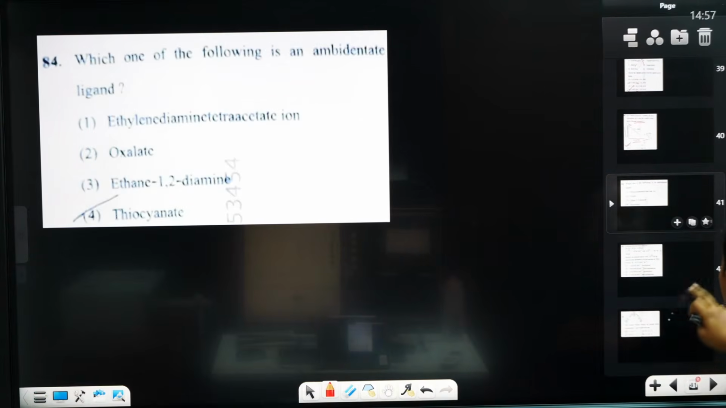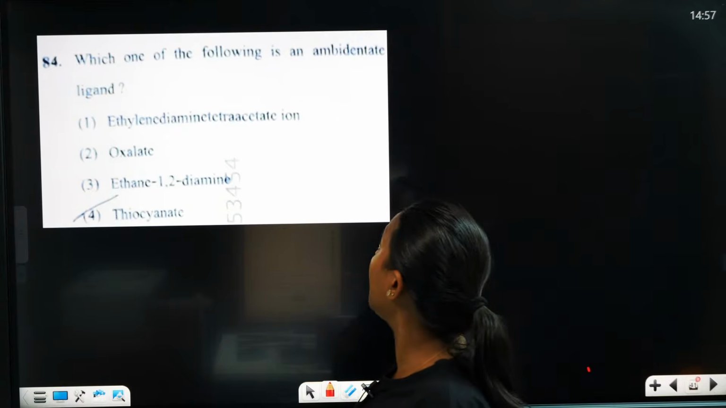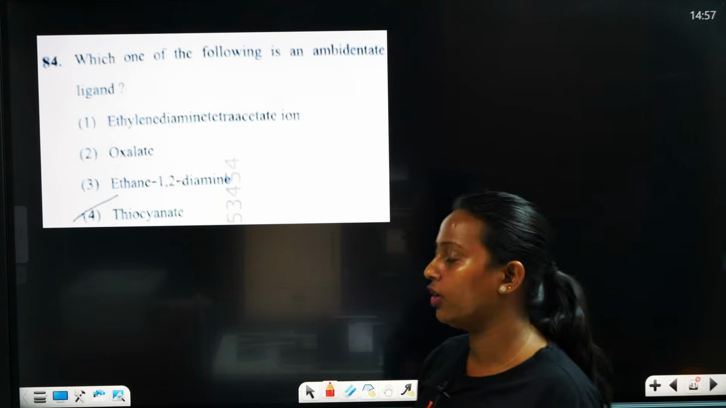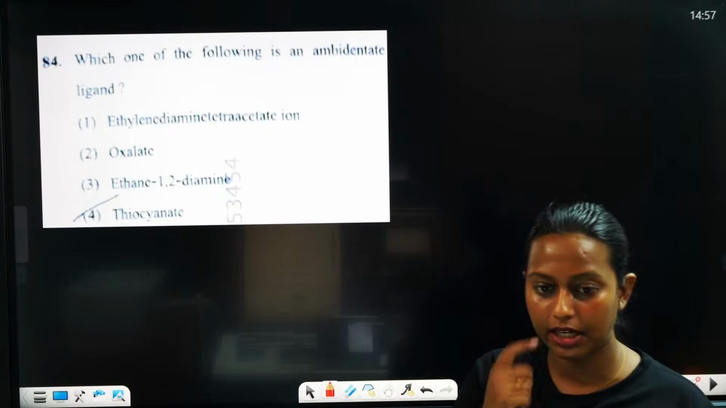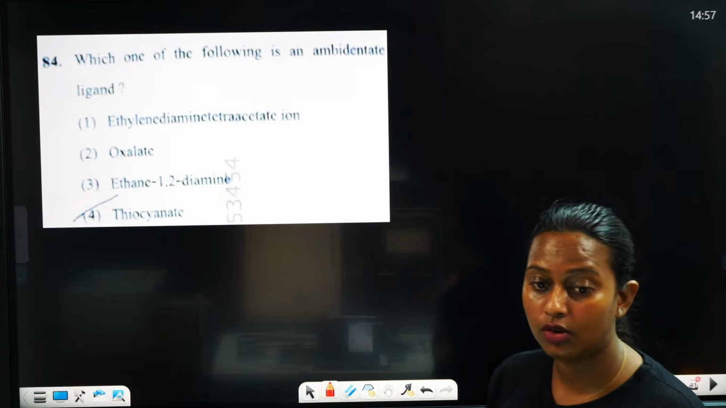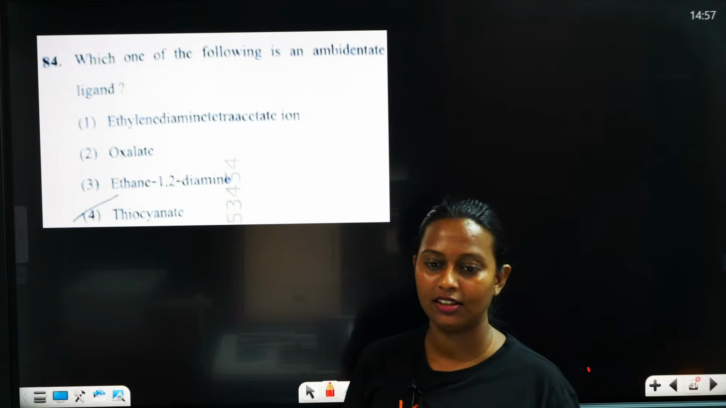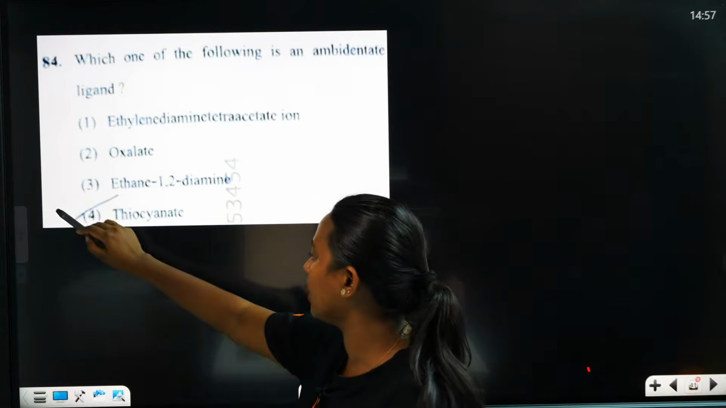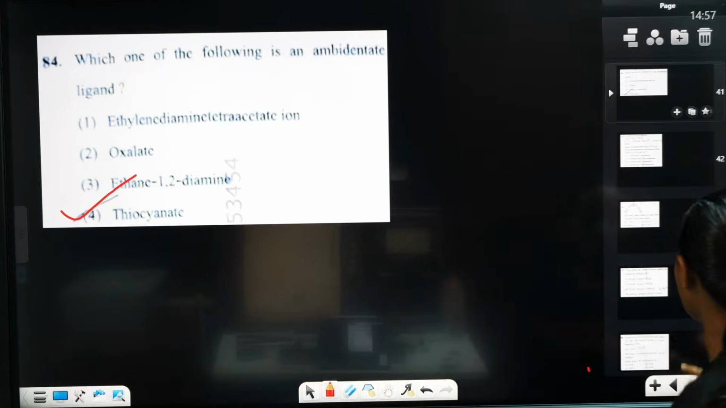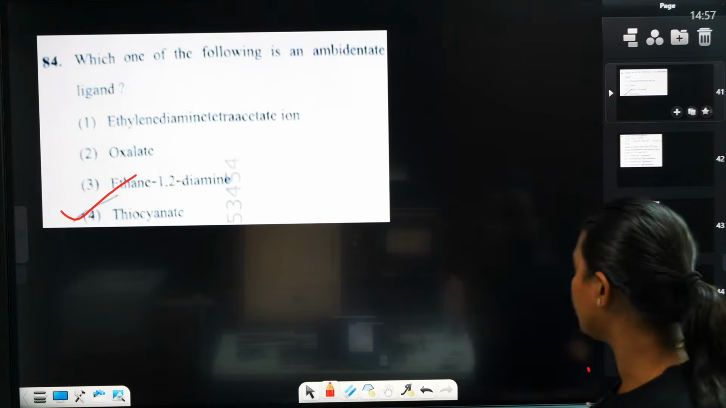Next question. Which one of the following is an ambidentate ligand? Oh my god, ambidentate ligand. Which one is the ambidentate ligand? Thiocyanate. Nitrogen, it can share, nitrogen and oxygen, okay, sulfur.